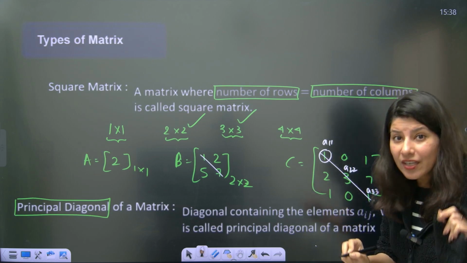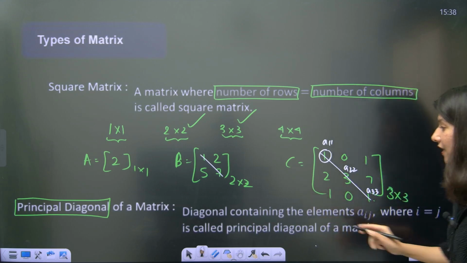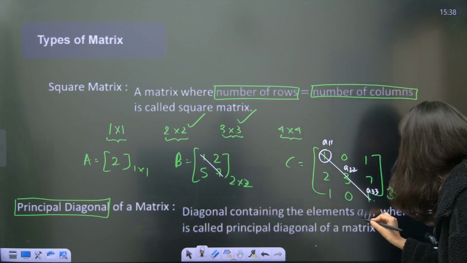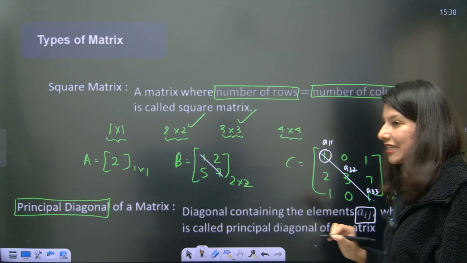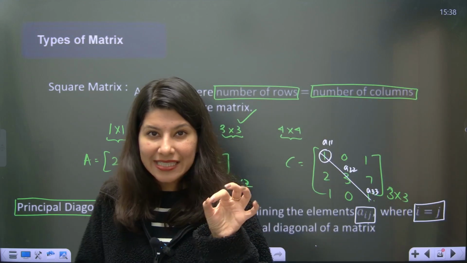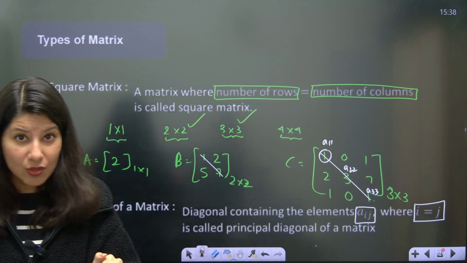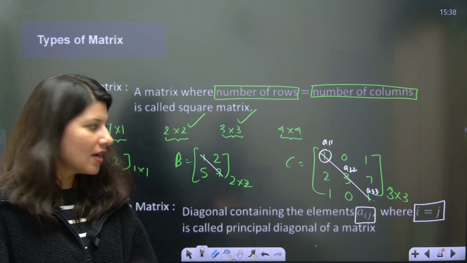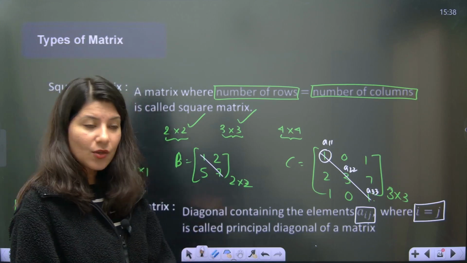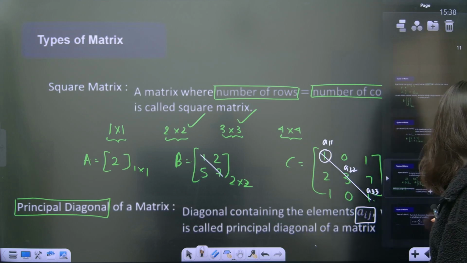That means diagonal. If you want to create a definition of a diagonal containing the elements Aij, but i and j are equal. Basically, all those elements which are sitting in either first row, first column, or second row, second column, or third row, third column, and so on, are nothing but diagonal elements, or you can say diagonal, okay? So this is what we call a principal diagonal.